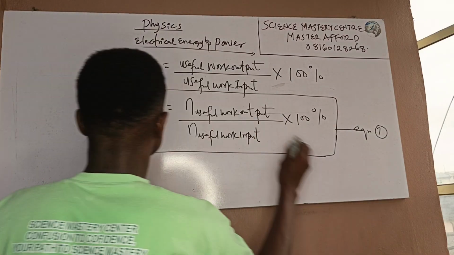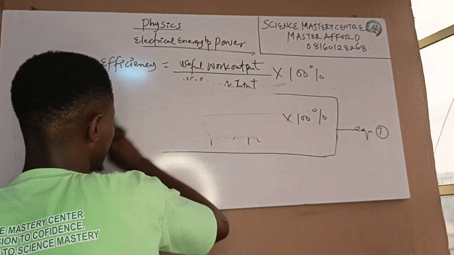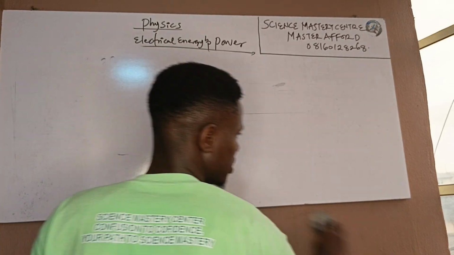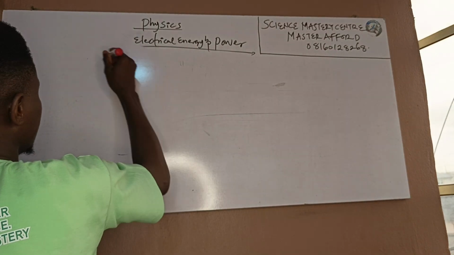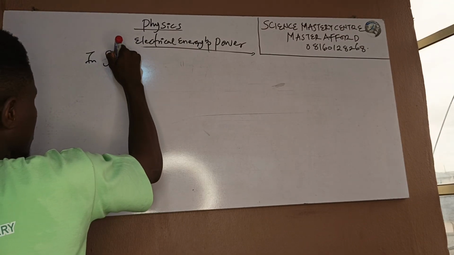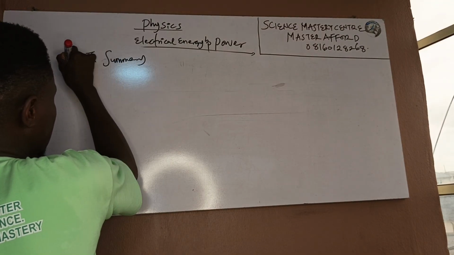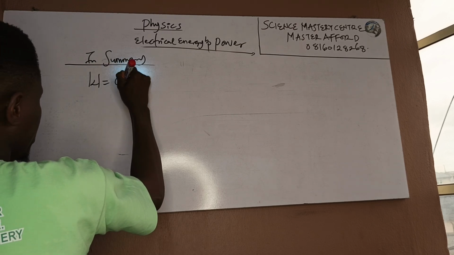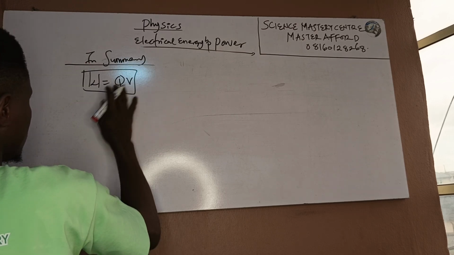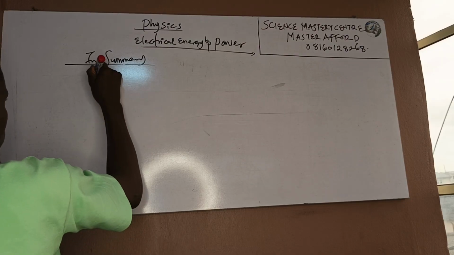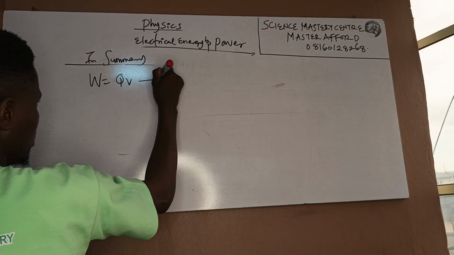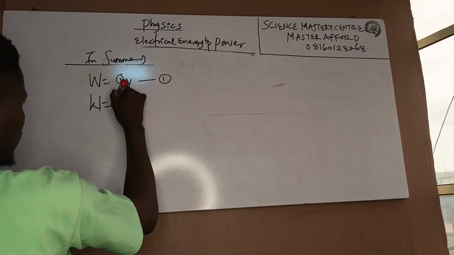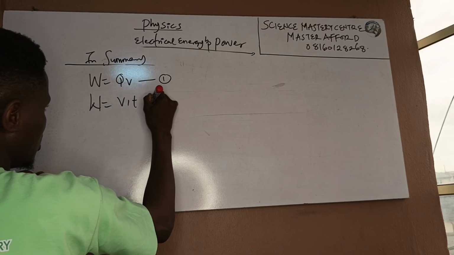So let's do a summary of everything that we have discussed here. The summary table, all formulas now. Let's write out all our 7 equations. Equation 1, we have W equals QV. Equation 2, W equals VIT.